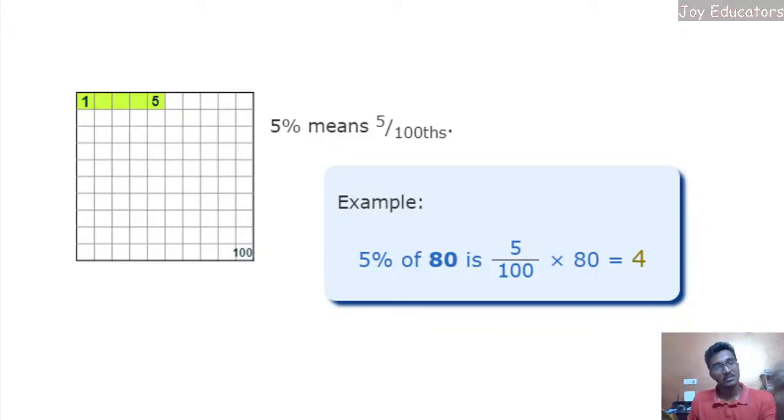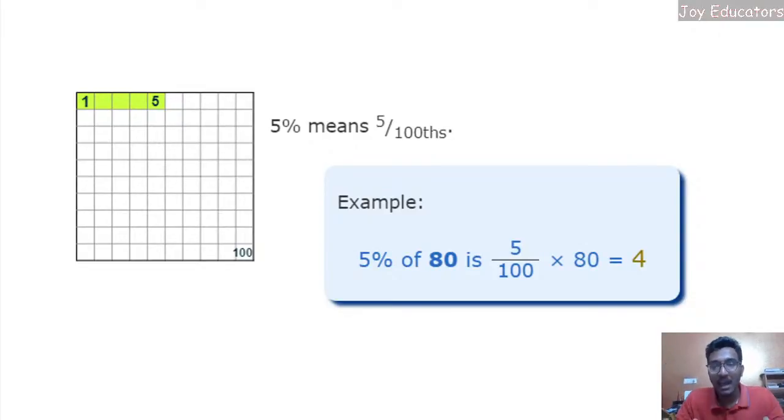So here I just gave a few examples like this. So it's about 5%. We'll be learning all this in the next slides, but right now just try to understand that 5% means 5 per 100, right? So 5 by 100 into whatever the value is. So if I take 80, you can see on the screen that 5 by 100 into 80 is going to be 4 exactly. So if you are getting it till now or not, just comment below so that I can see whether you guys understand or not. Okay, all right.